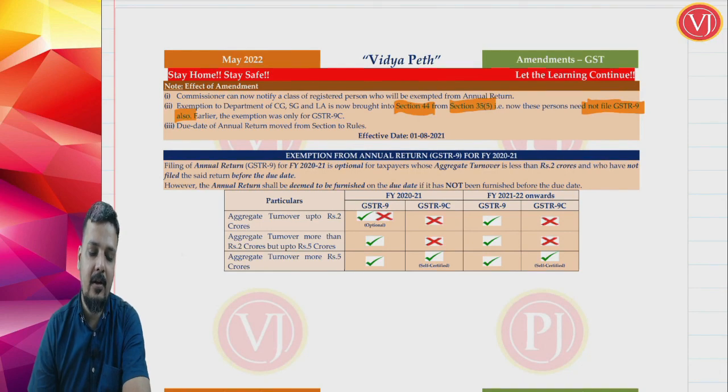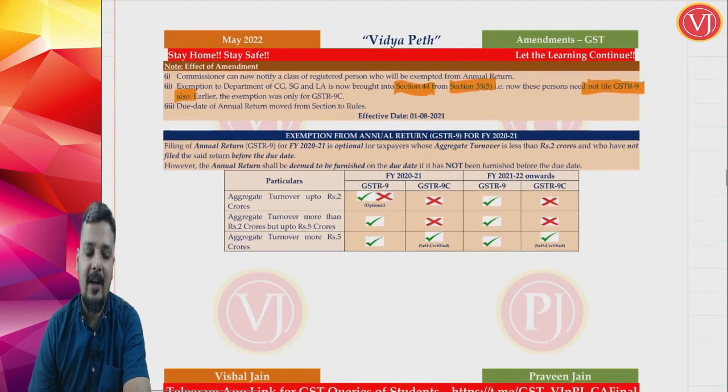Now friends, you are talking about timing relaxation for your GSTR 9.